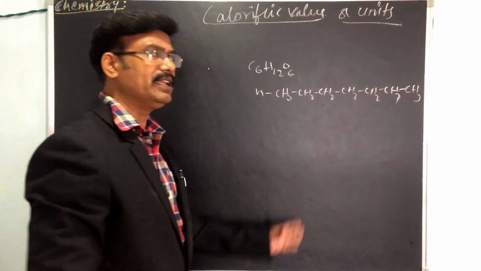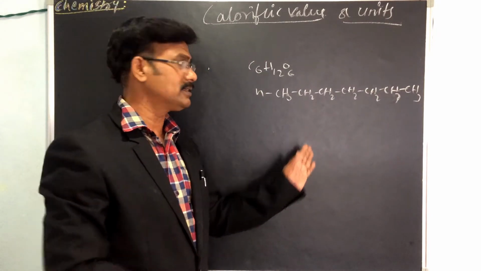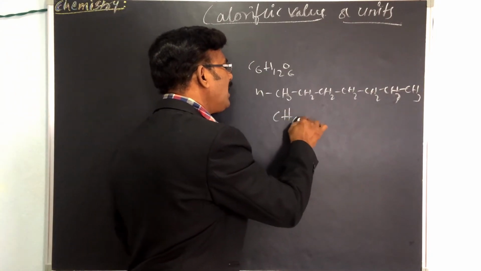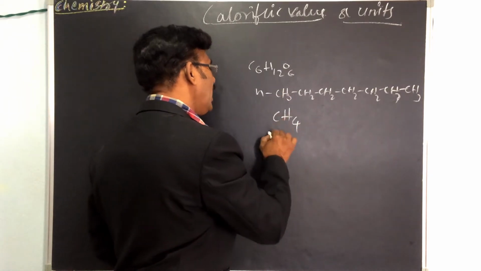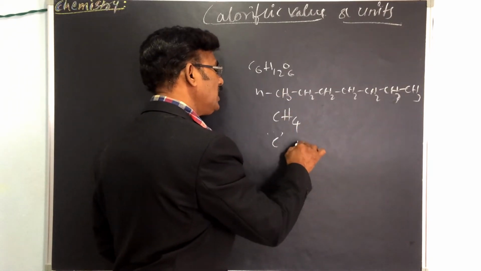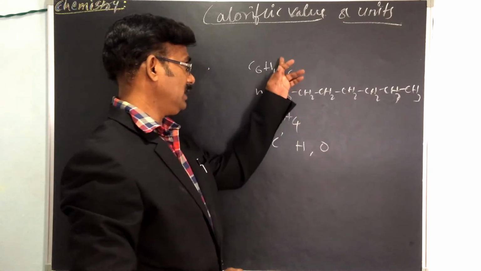Butane, isobutane, LPG gas, CNG gas, methane. All these have carbon, hydrogen and oxygen. In this, oxygen is there.